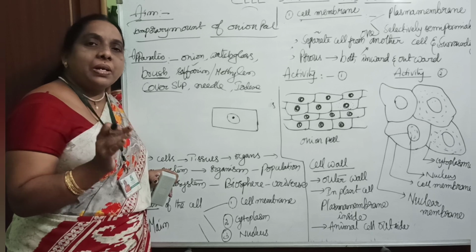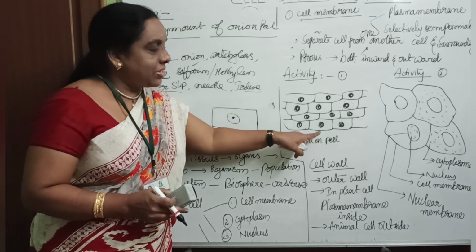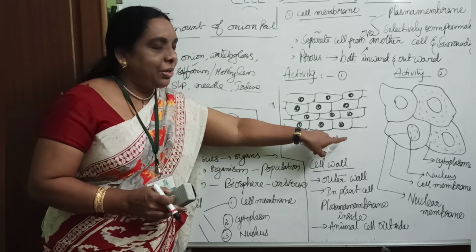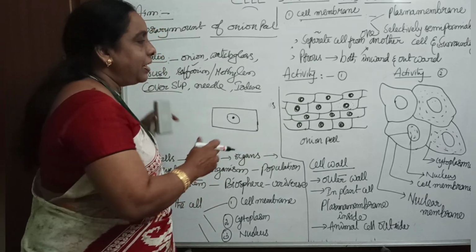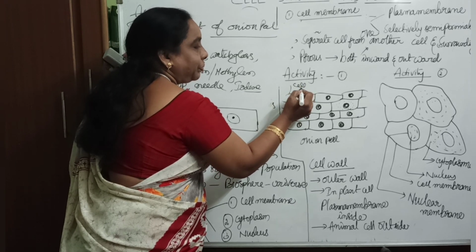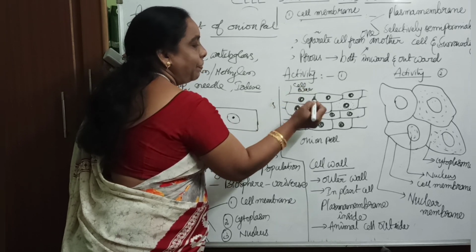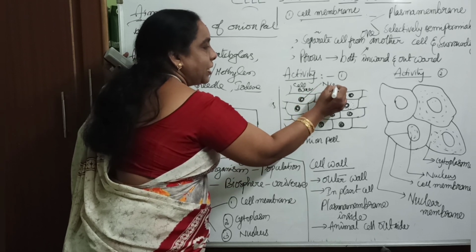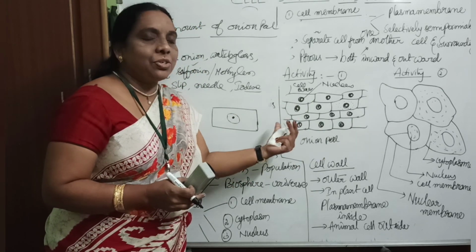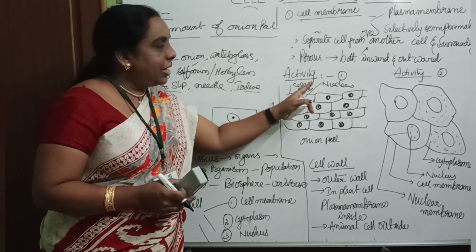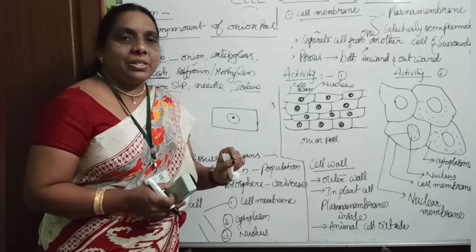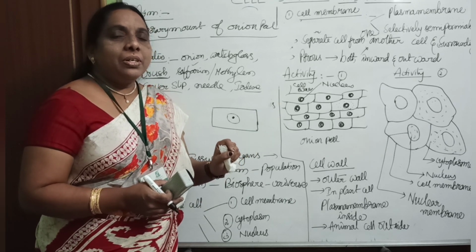Okay, yes, when you observe under the microscope, we see the structure like this. This is a temporary mount of an onion peel structure. What we are observing here is the cell wall, and we'll also see the nucleus. They are simple structures that we can see from this onion peel. We observed the cell wall and the nucleus, and there will be the cytoplasm also. Okay, this is activity 1, children. I hope it is clear for you.